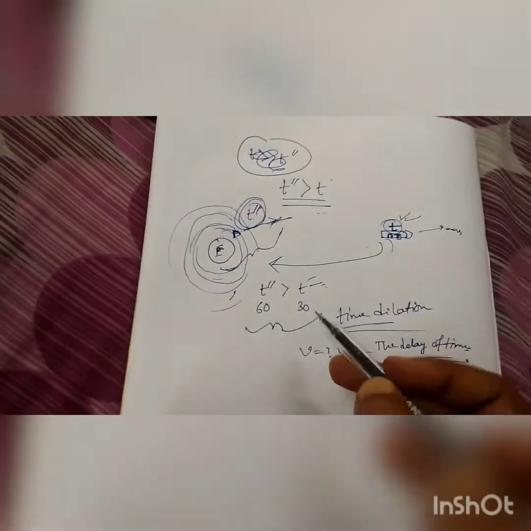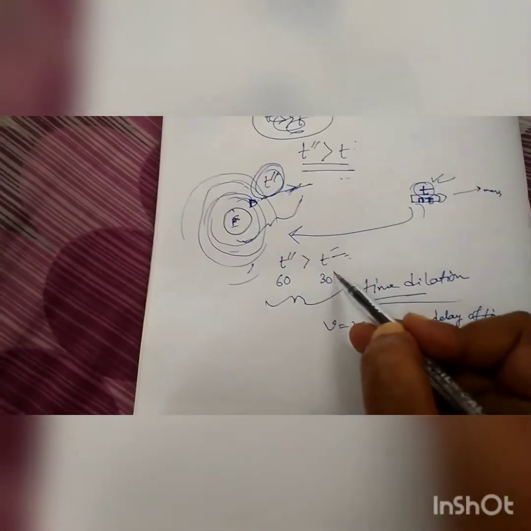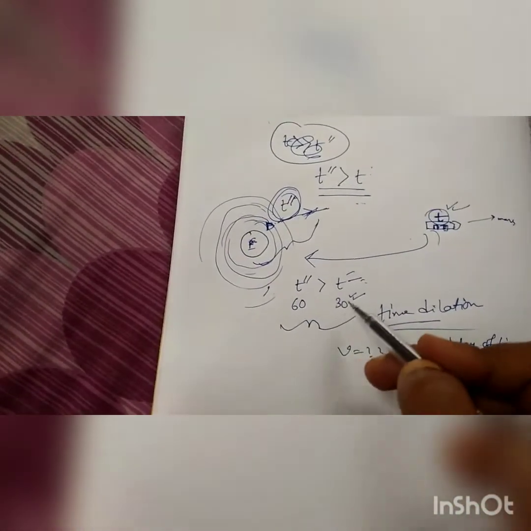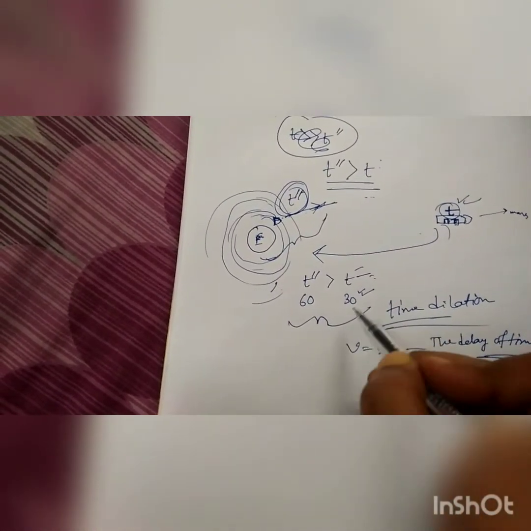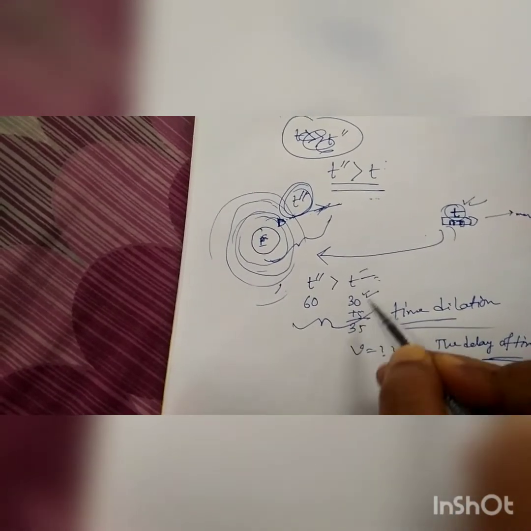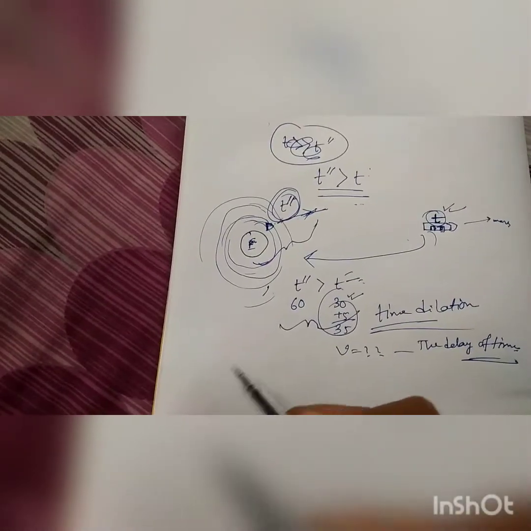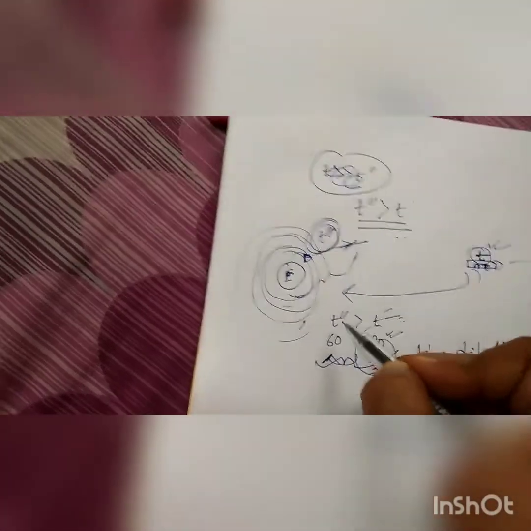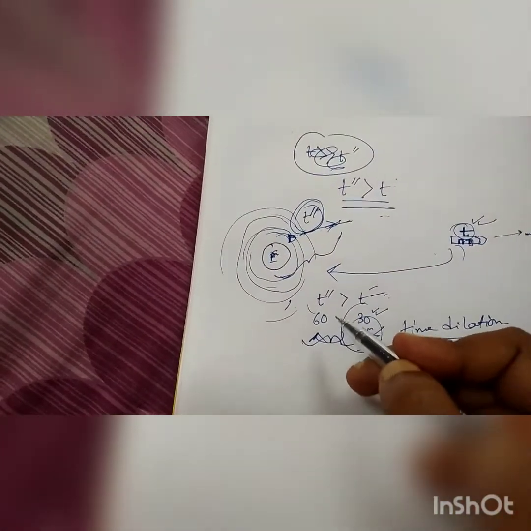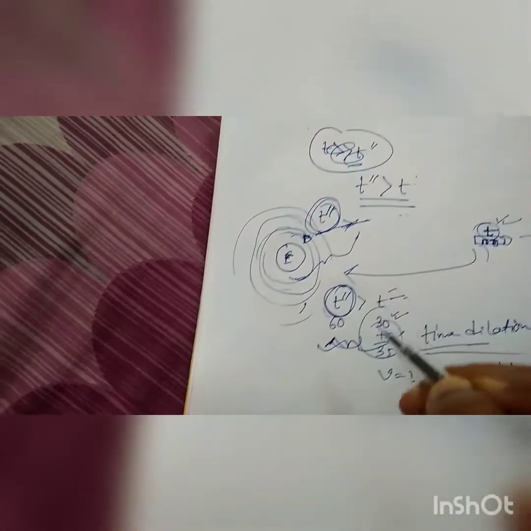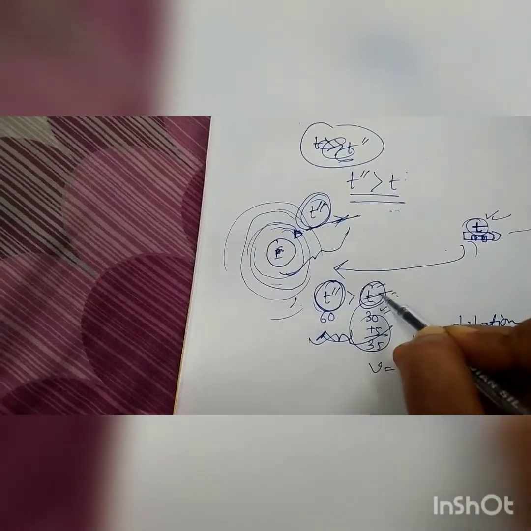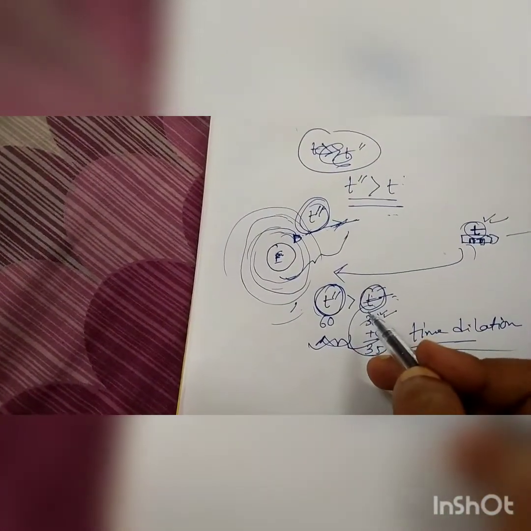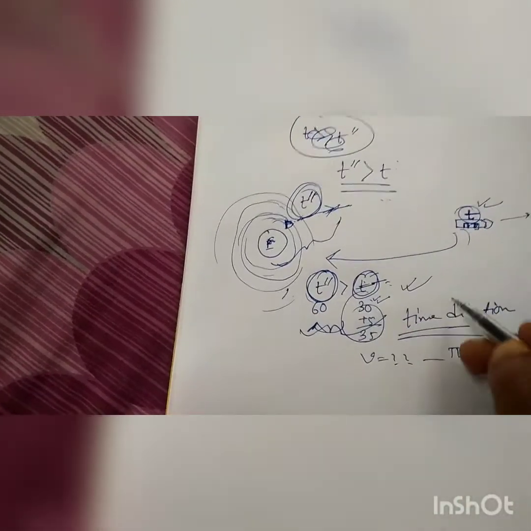When he left the Earth his age was 30, and after 5 or 6 years, when he returned, his age should be 35, but he found that his son or daughter is now 60. They calculate time as t prime, but the real time for him is t. So t prime is much greater than t. This is the basic time dilation concept. Thank you.